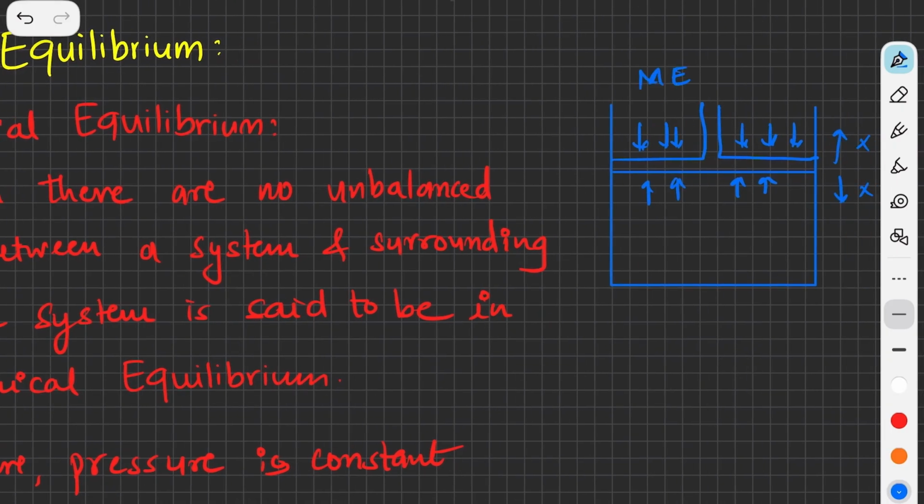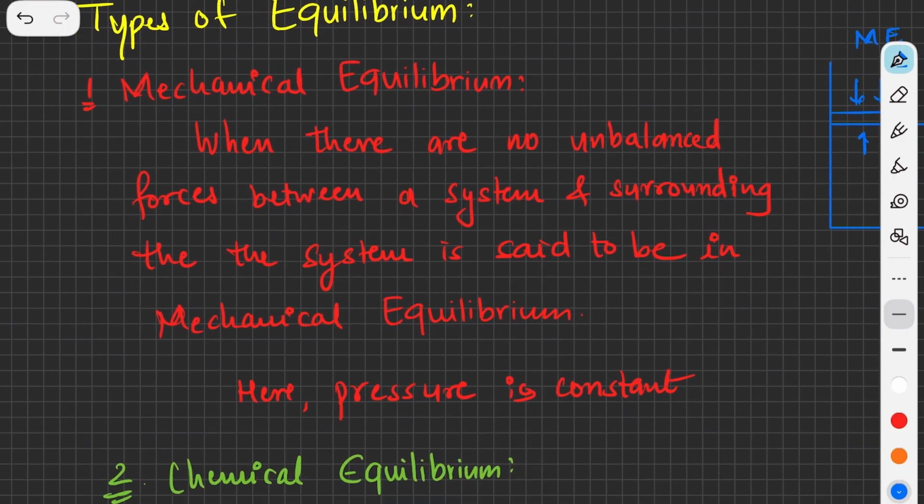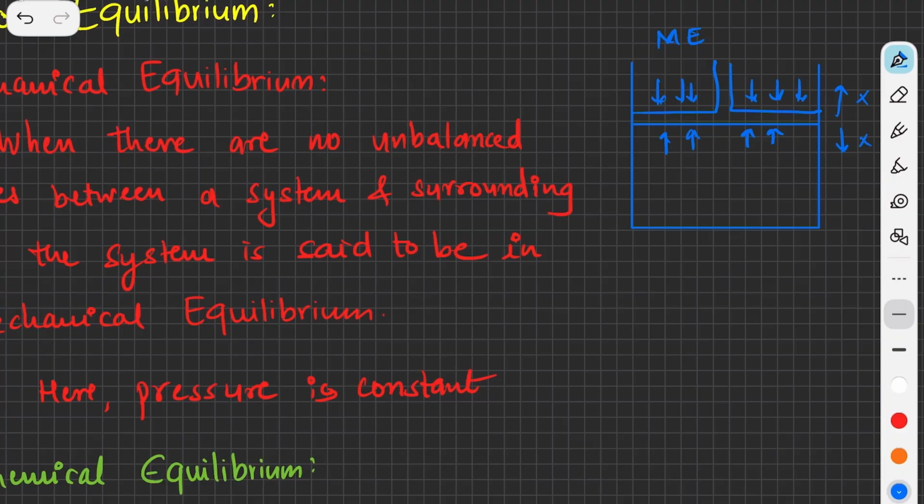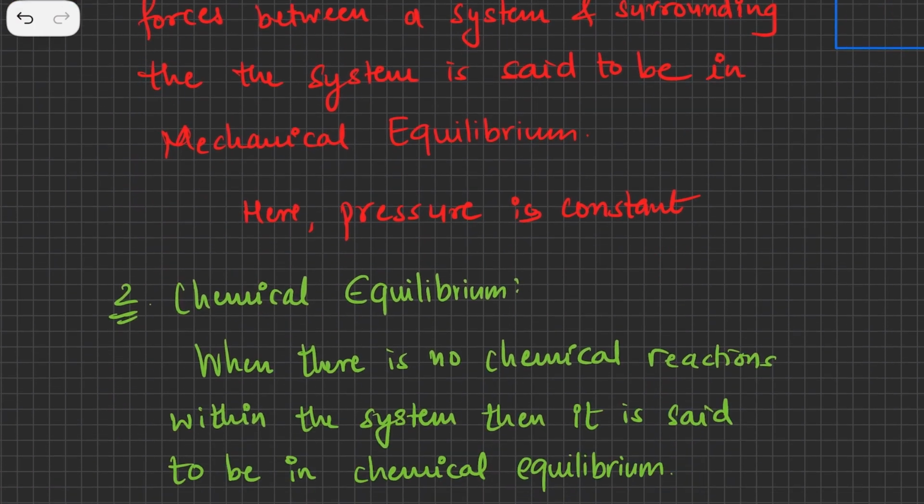So we have understood what mechanical equilibrium is. If there are unbalanced forces, for example the pressure is acting from the inside on the upward side and the piston is moving up, then we cannot say that the system is in mechanical equilibrium. For mechanical equilibrium, the net unbalanced force should be 0. The upward pressure should be equal to the downward pressure. The piston should not move. That means the pressure has to be constant on both sides of the piston. That's why we call it mechanical equilibrium.